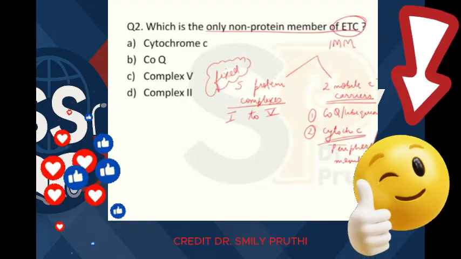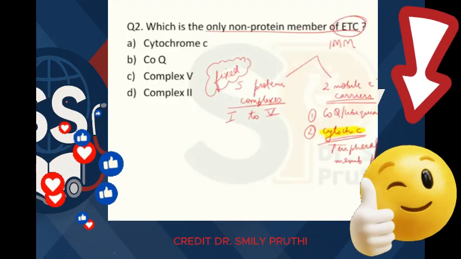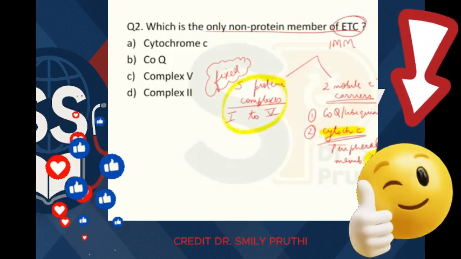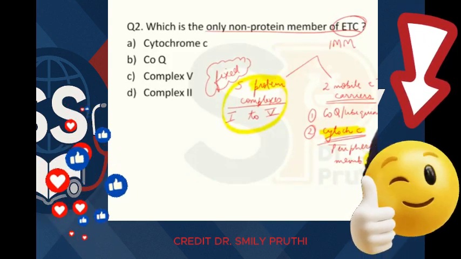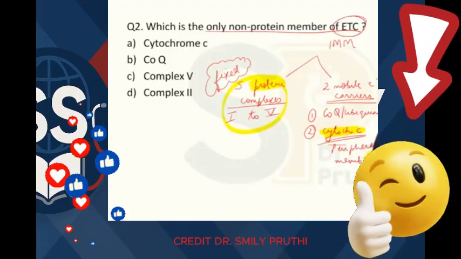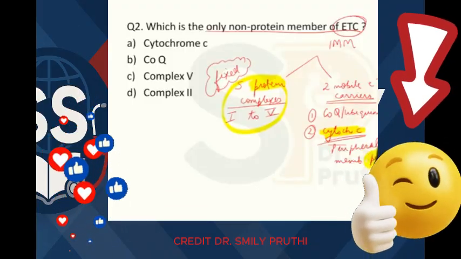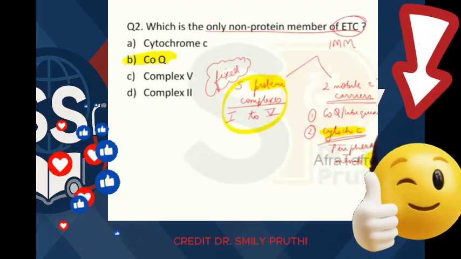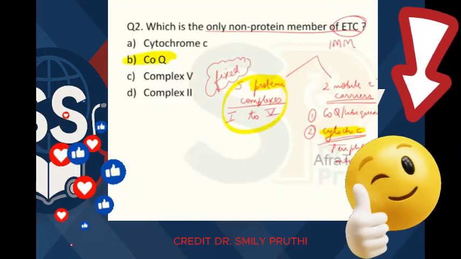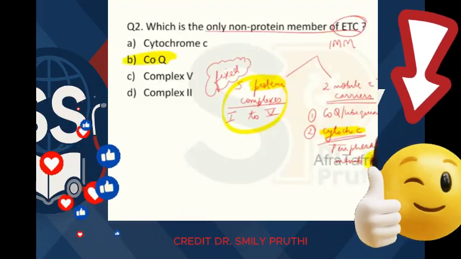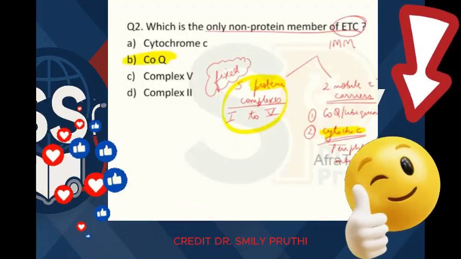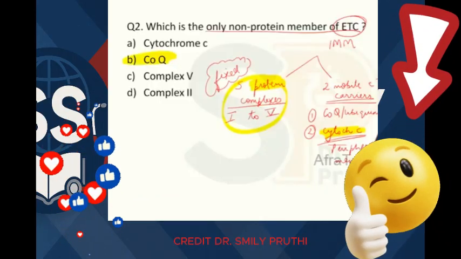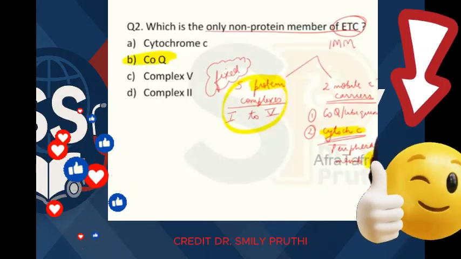Right? So now note one point here, that cytochrome C is also a protein, right? And all these 5 complexes are also what? They are also proteins. So which is the only non-protein member of ETC? That one left is coenzyme Q. So the answer to this question is coenzyme Q, right? So coenzyme Q is not a protein. Is it lipid or carbohydrate? What do you think? You can note one point here, no need to cram it. You can note one point here, that this coenzyme Q is a component of ETC.